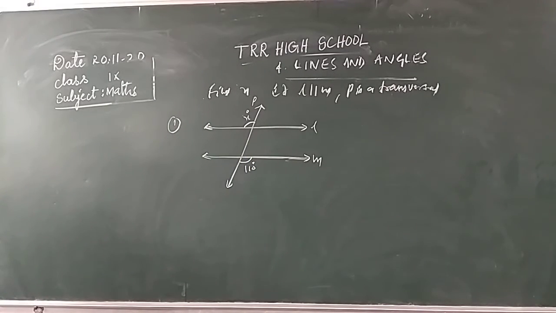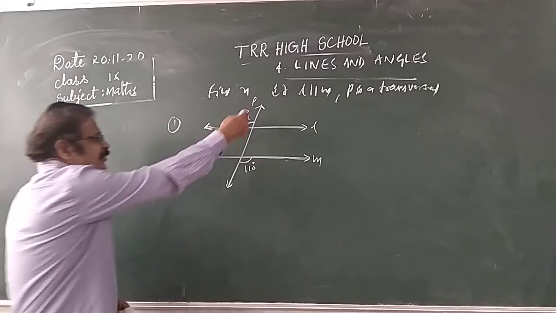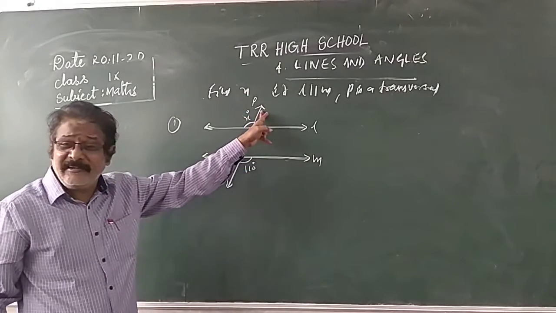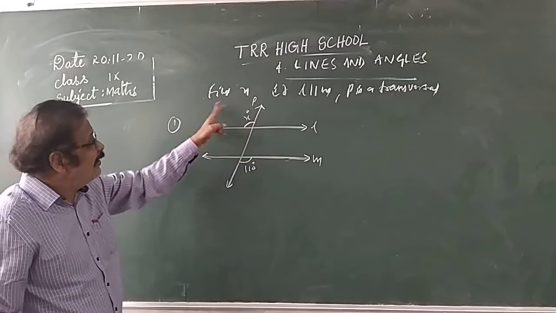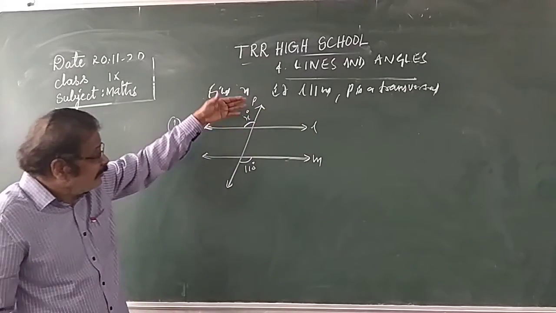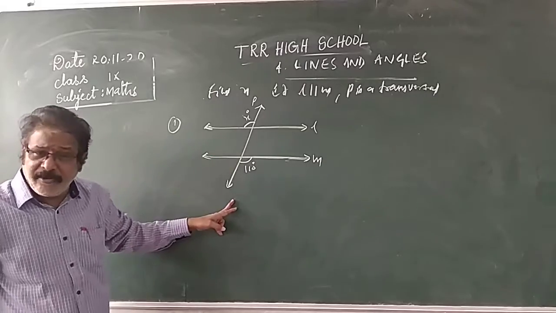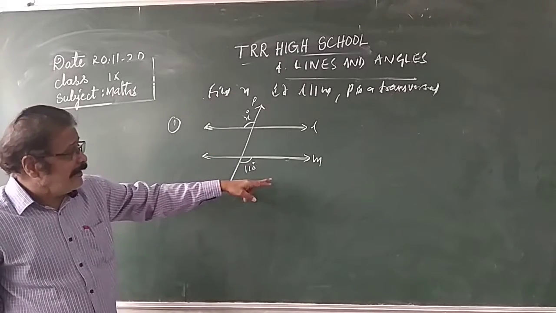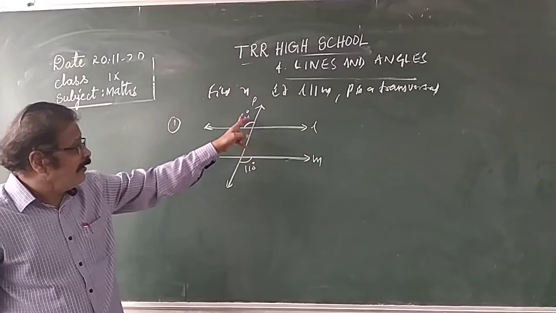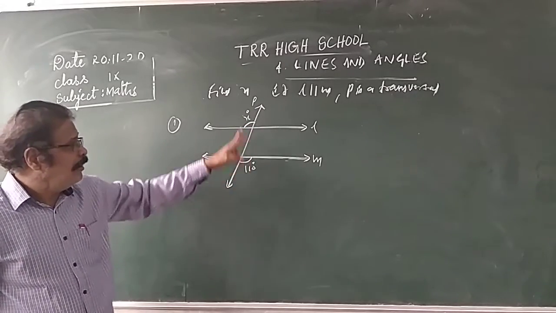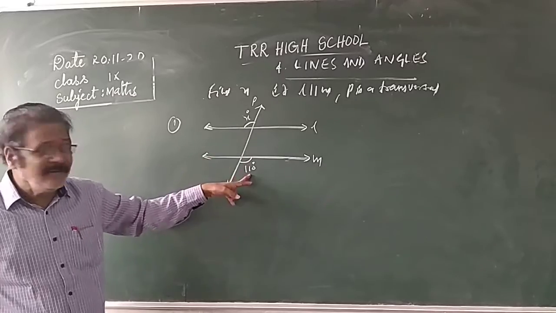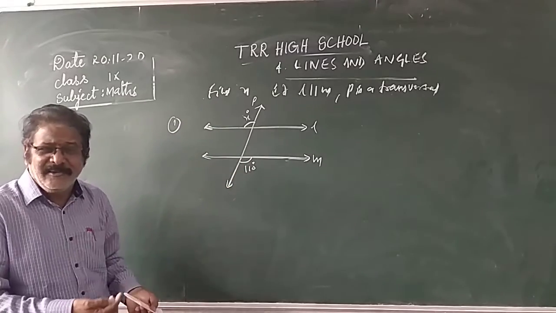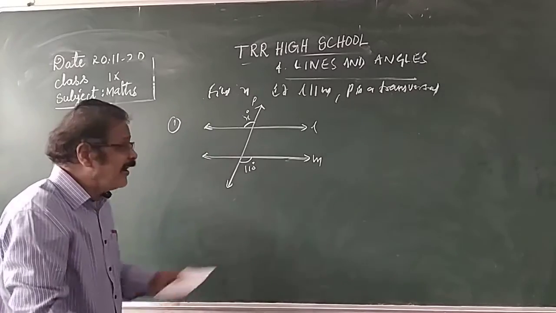How to solve this? This is a transversal. So these L and M are intersected by the transversal. L and M lines are parallel. The transversal is intersecting the given pair of parallel lines, and how are these angles? These are opposite. This is an exterior angle, this is also an exterior angle. They are opposite, so alternate angles are equal.